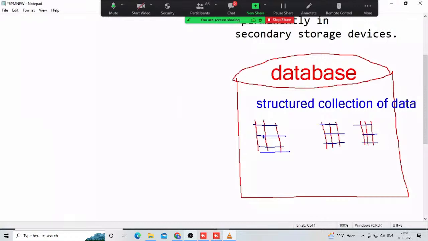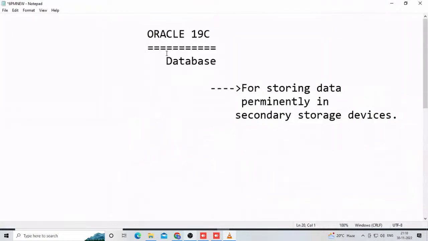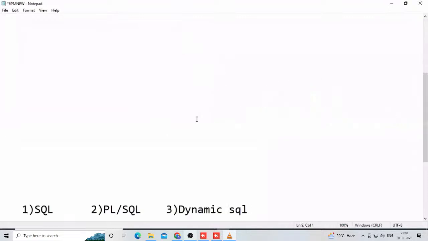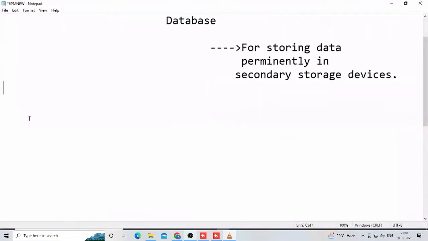Once a structured collection of data is there, for handling and operating this data, which language do we use? Very good. SQL, structured query language. That's why these types of databases are implemented based on the relational data model. What is that? Today I will tell you. These databases, Oracle, SQL Server, DB2, Sybase, MySQL, are all implemented based on the relational data model.